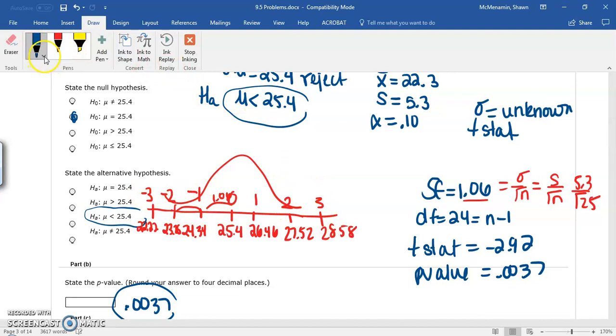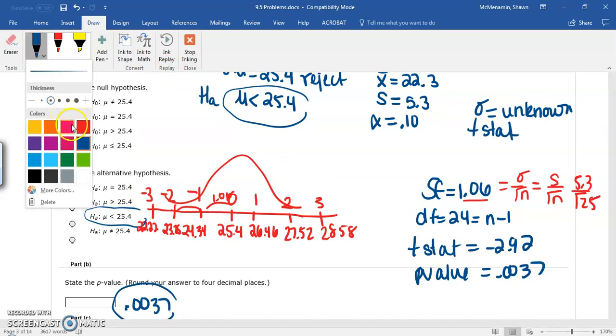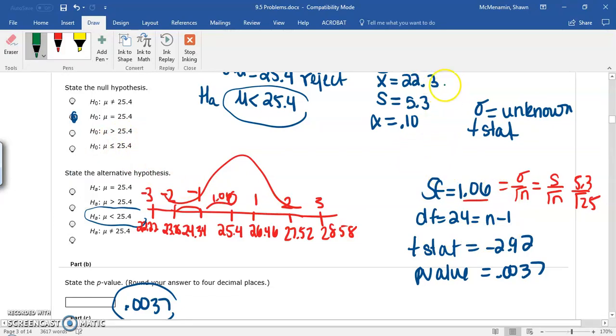And so what you're looking at is that ours for our sample was 22.3. 22.3 fits right in here, right? 22.3 is in between 23 and 22. And it is between -2 and -3 because our t-stat is -2.92. So that is like -2.92 standard errors below the mean.